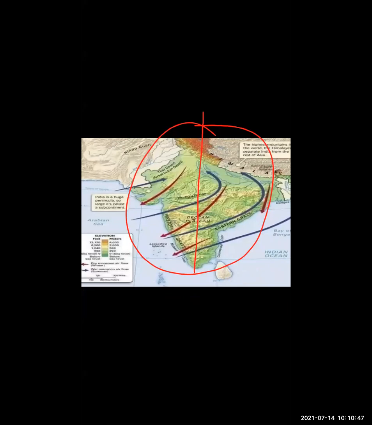If I ask which type of region India is, India is a tropical region, because the sun rays are directly perpendicular to the Tropic of Cancer, and it passes through the middle of the country.